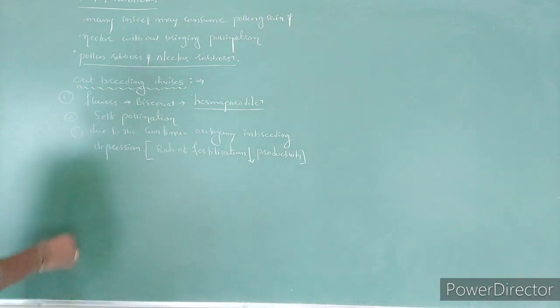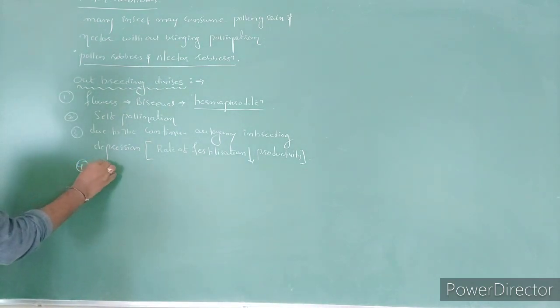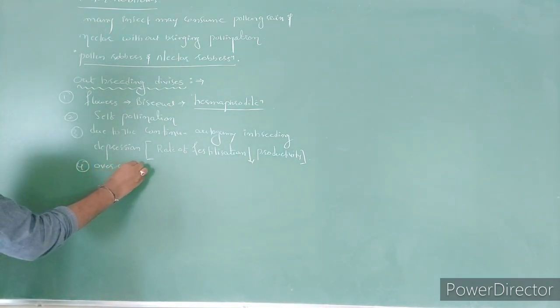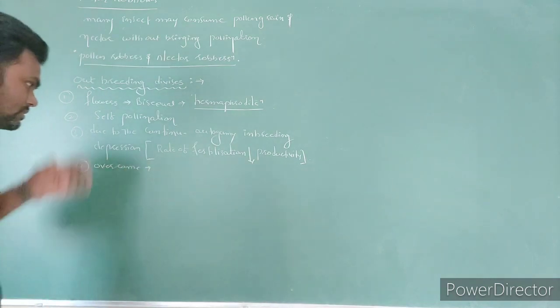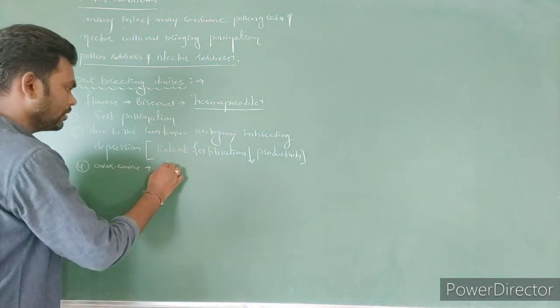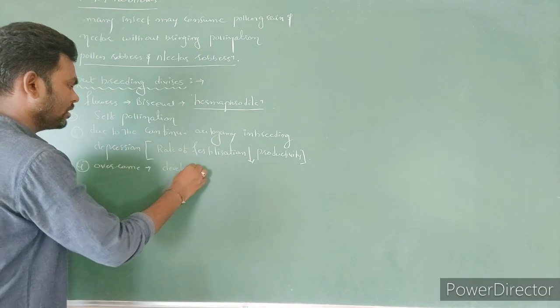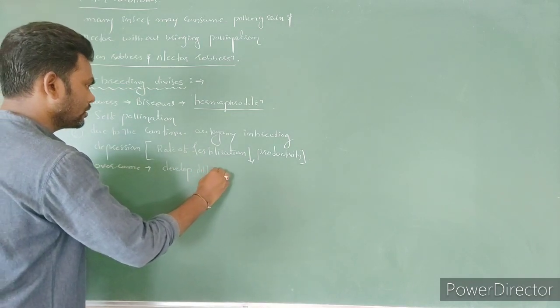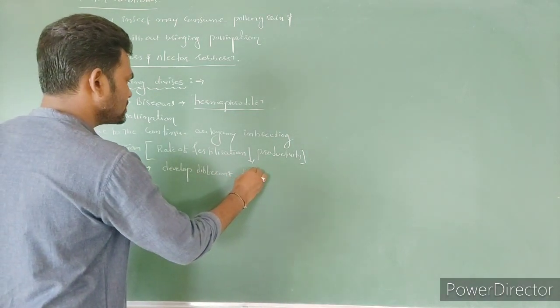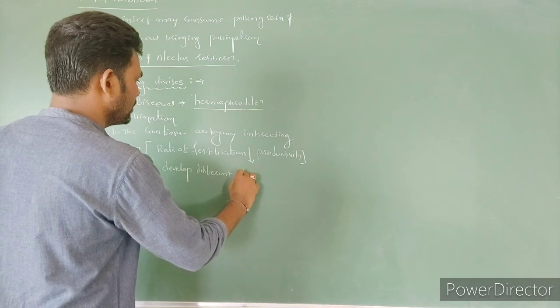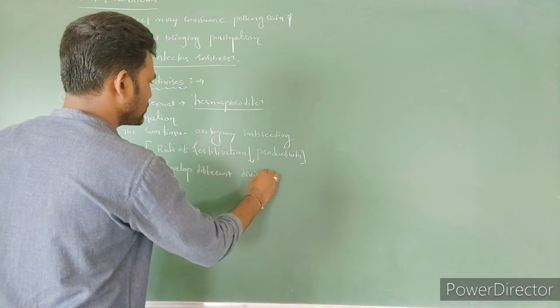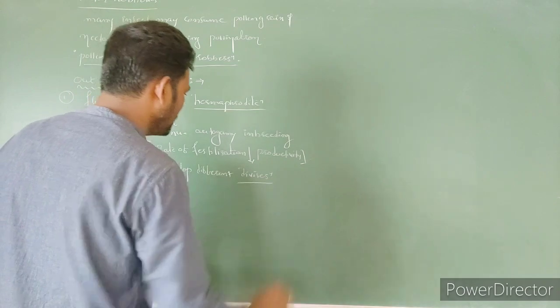To overcome this inbreeding depression, the plants develop different devices, right?